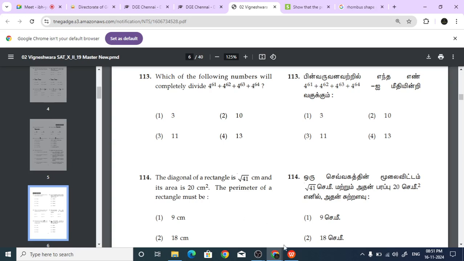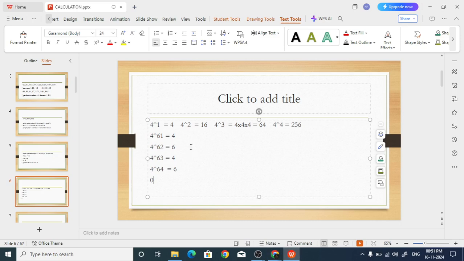For example, I will tell you. Let's take 3 as an example.